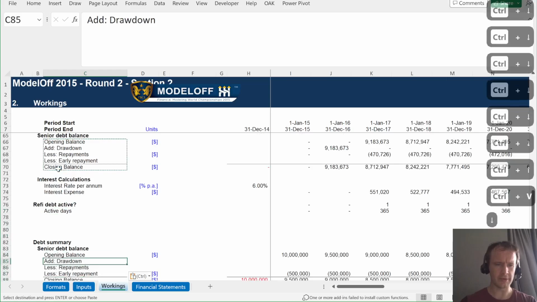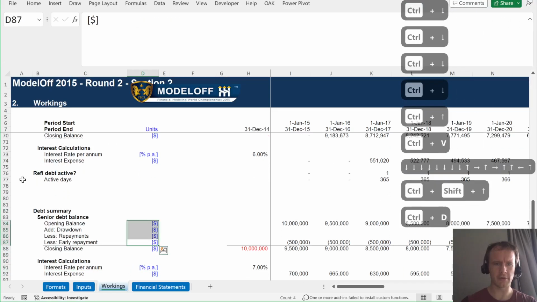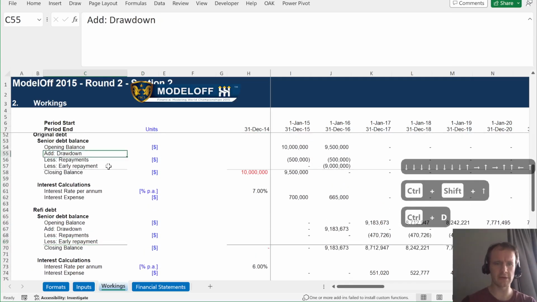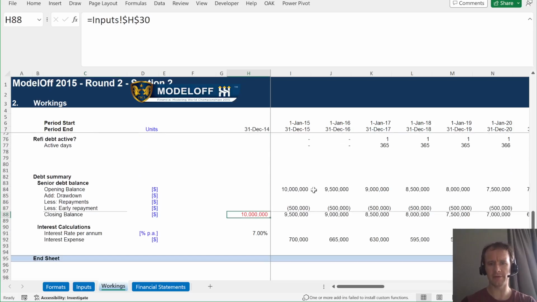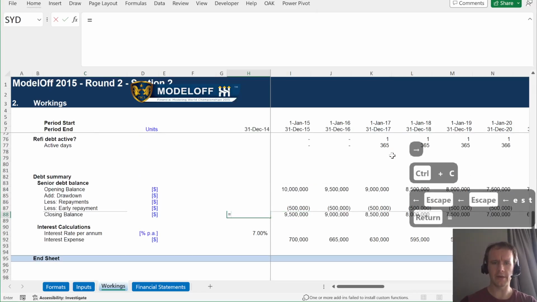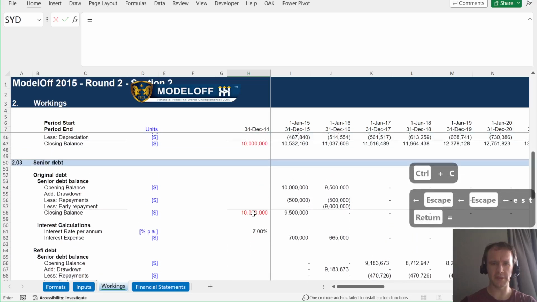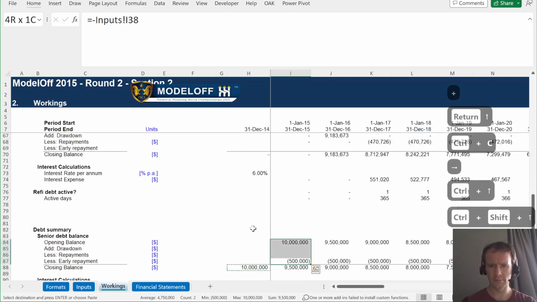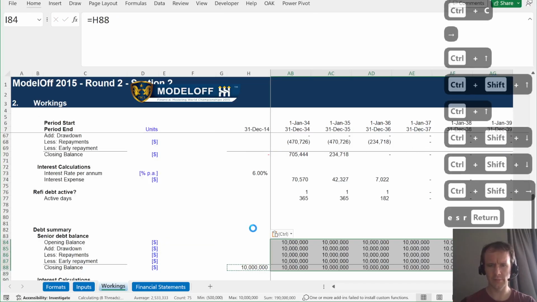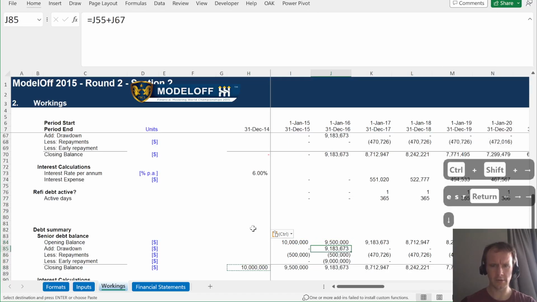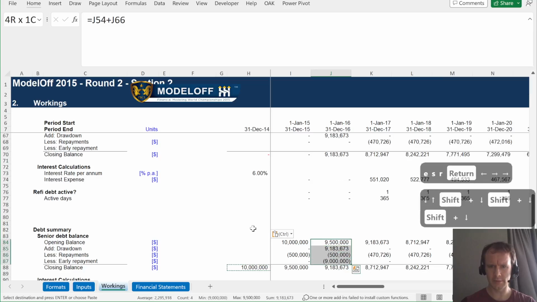This is why it's helpful to have the sort of parallel structure across the 3 different bits, even though there's no early repayment on the refi debt and there's no drawdown on the pre-refi debt. But now that I've set it up that way, I can just make the formula for all of these just be this plus this. And we are good. Yes, we are good. Okay.